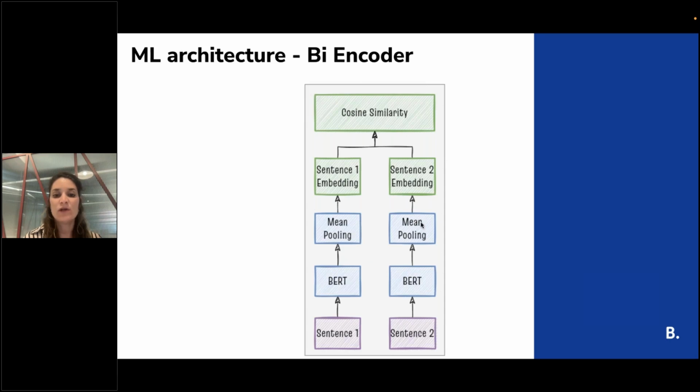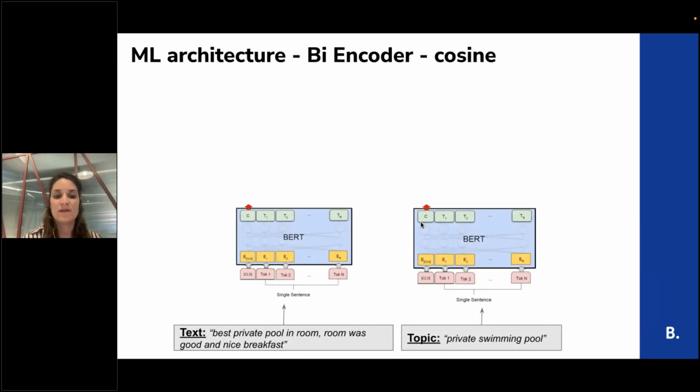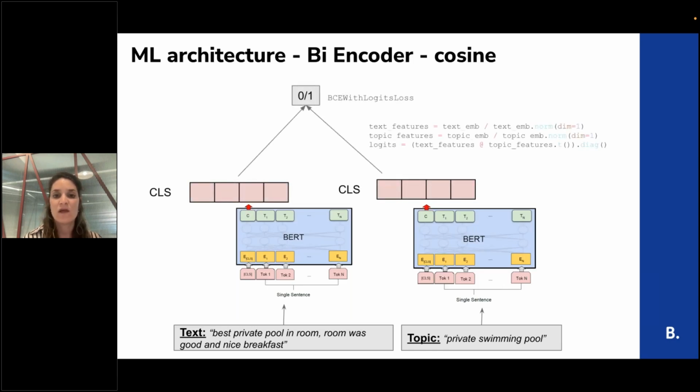In our case, we embed the text part and separately embed the topic part, and we get an embedding from the CLS for each one of them. Then we can multiply them to get a prediction, for example. So this is the idea.